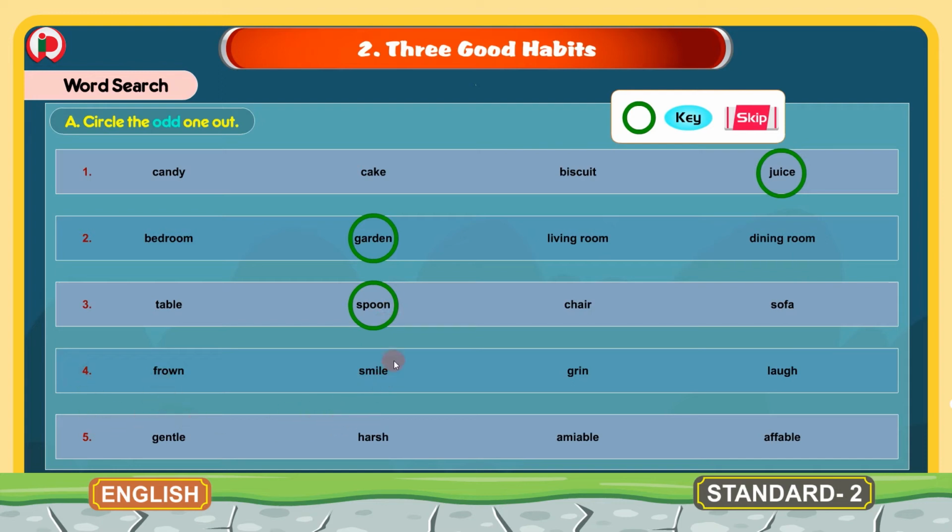4. Frown, smile, grin, laugh. Among these 4 words, the odd one here is grin. We will circle grin. 5. Gentle, harsh, amiable, affable. Among these 4 words, the odd one here is harsh. We will circle the word harsh. So children, this is about the A bit where we have circled the odd word out among the given 4 words. Now we will move to the next bit.